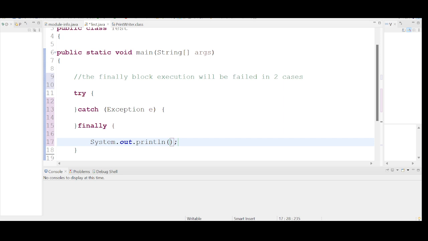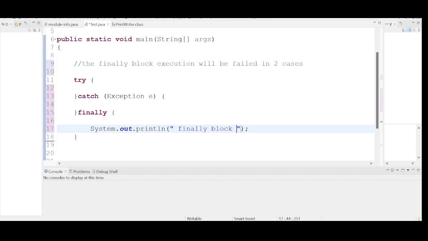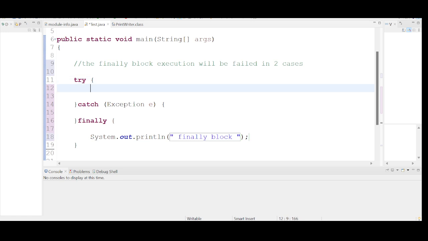But there is a contradiction in this statement, because in this scenario it is not going to work. Let us understand this scenario. In the try block, a simple statement that prints try.